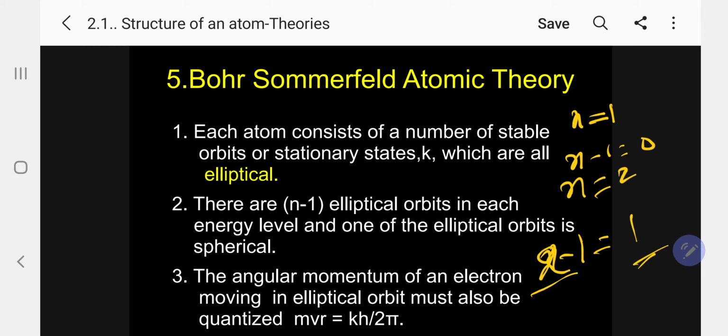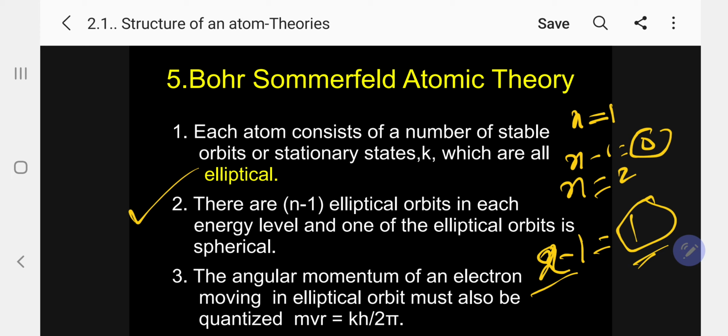That is the second level. Kindly follow, 0 is the first level, 1 is the second level. So all are elliptical orbits. We can identify n minus 1 elliptical orbits in each energy level, and one of the orbits is spherical.